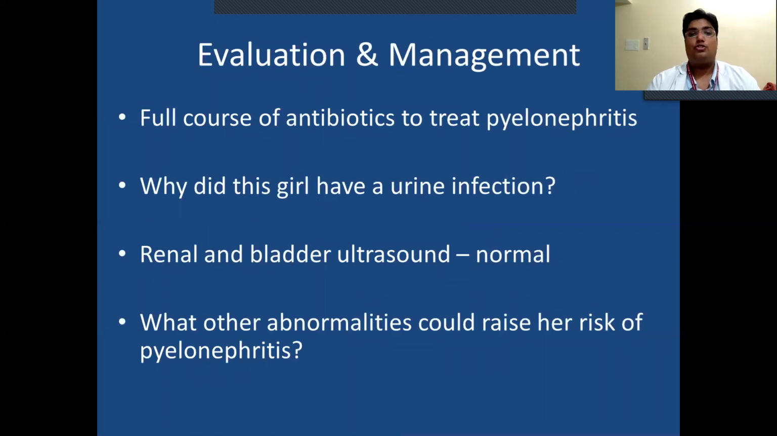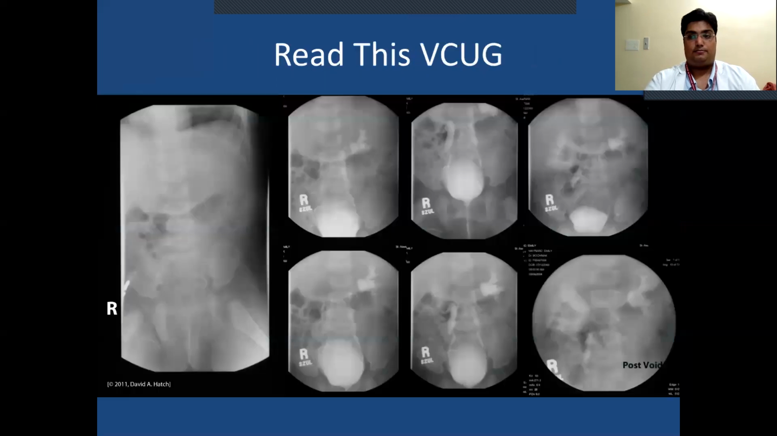Evaluation and management: full course of antibiotics to treat pyelonephritis. Why did this girl have a urine infection? Renal and bladder ultrasound were normal. What other abnormality could raise her risk of pyelonephritis? Read this VCUG.